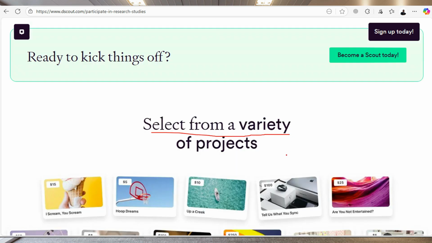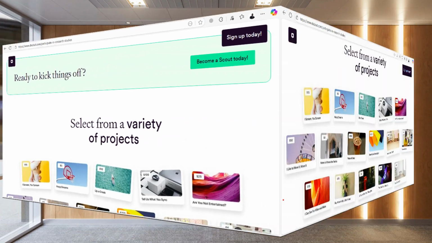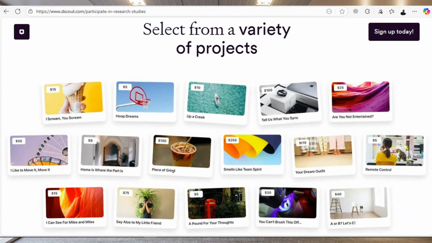Select from a variety of projects. Some of these include this one, "Ice Cream, You Scream," "Home Dreams," kind of different projects. "Tell us what you think," "What are you entertained," things like that. These are some of the things that you'll be doing anyway. A piece of cake. They have different prices, like each project does have a different amount that you will be rewarded.